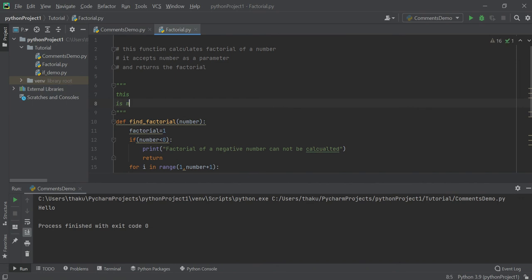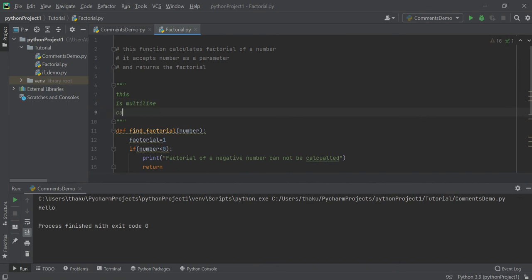This is a comment, but this is not the recommended way. I'll tell you why. When you write something in triple double quotes, Python treats this as a string. Generally when you declare a string, you write str1 equal to, and you put your string in double quotes or triple double quotes or single quotes, right? Now Python will create an object of this part and it will assign the address of this to str1. Now these people are not using this str1.